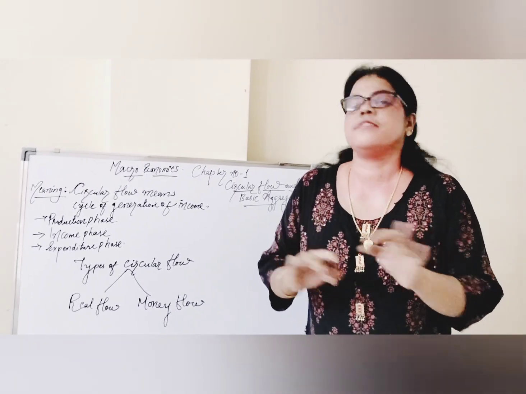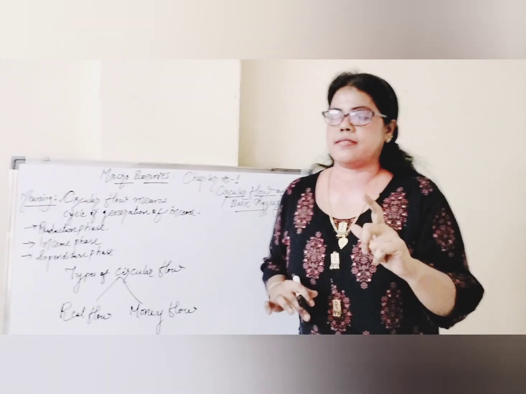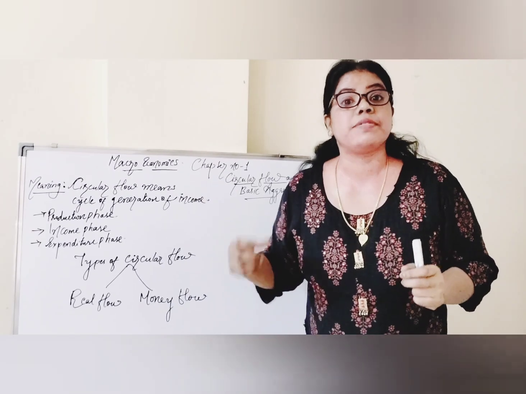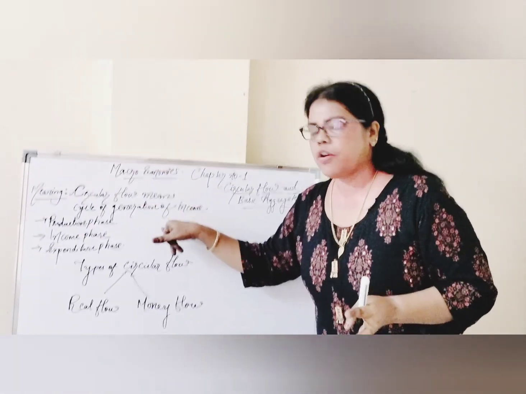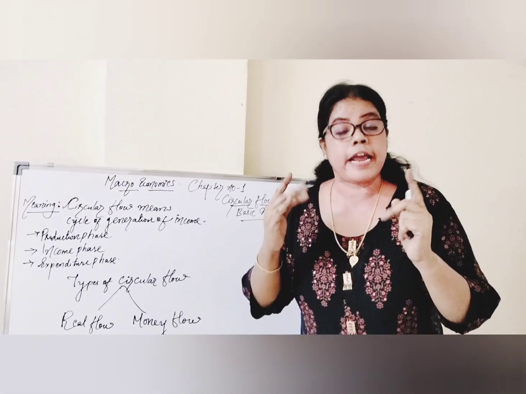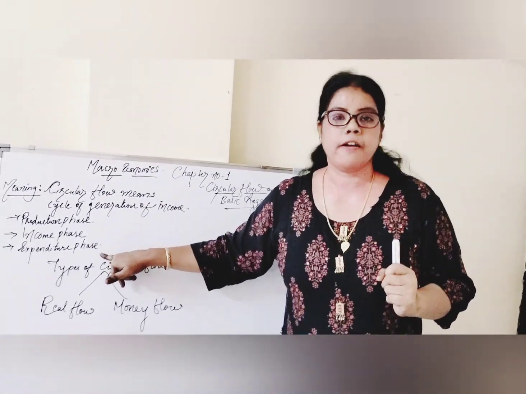Very simple and easy. There is no need for rectification. It's only for understanding things. Do understand it, it's very simple. This question always comes: describe circular flow of income. A 3 marks question can come. Simple and easy. What is circular flow of income? Meaning, you have to write: cycle of generation of income in the process of production phase, income phase and expenditure phase.